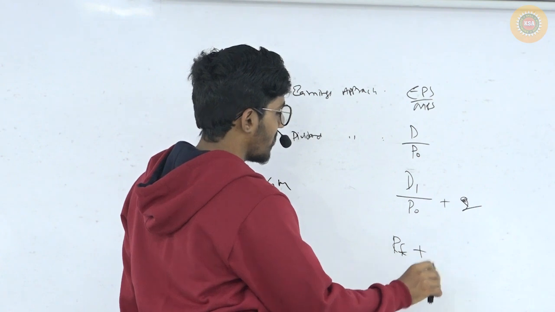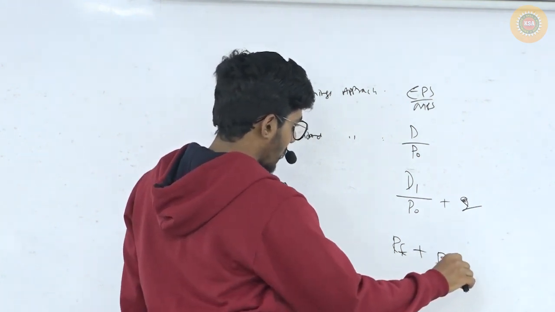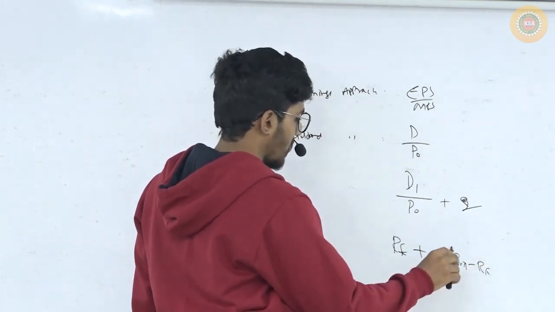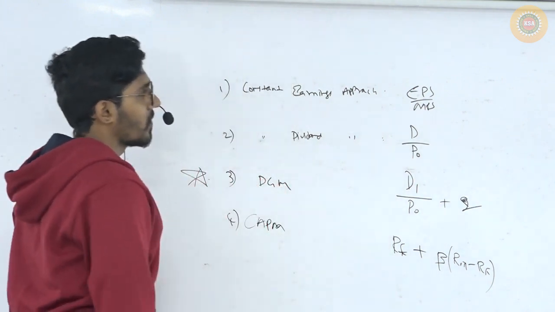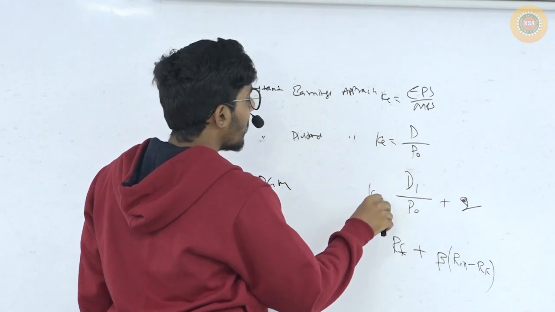RF plus beta into RM minus RF. Clear? All these are K formulas, K in a cost of equity.